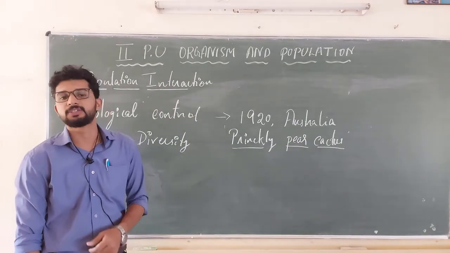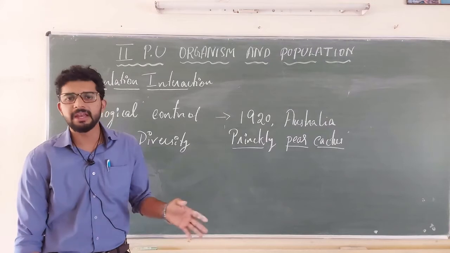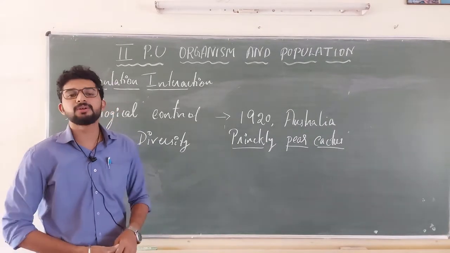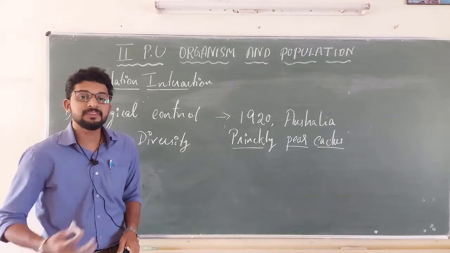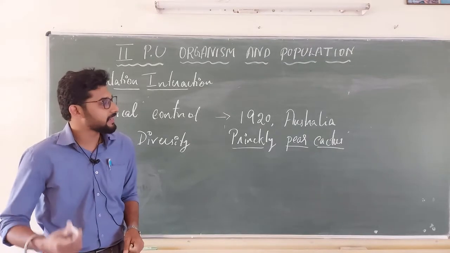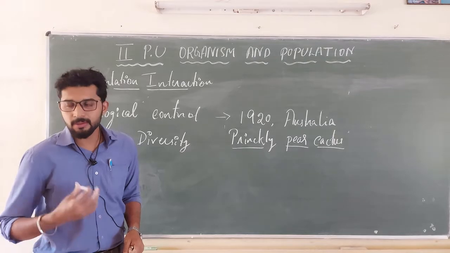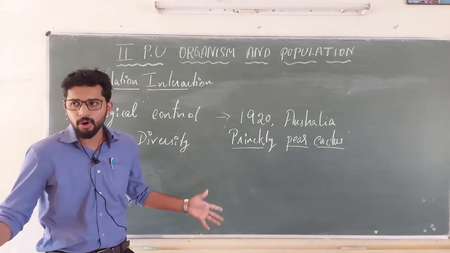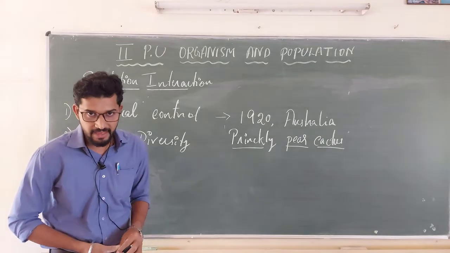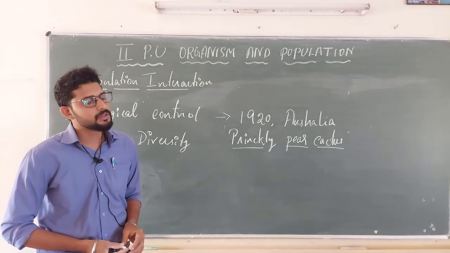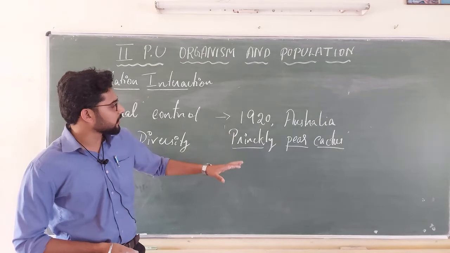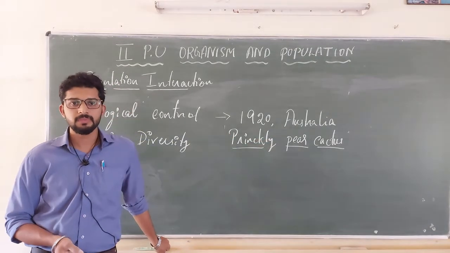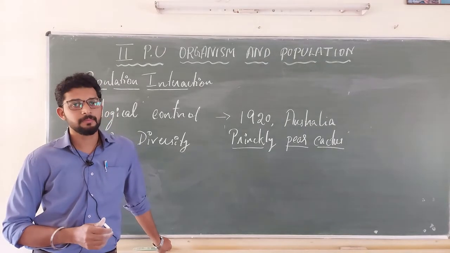Of course, there is no competitor, there is no predator. These organisms start to enjoy all the resources provided by nature in such a way that they were increasing their number more and more. The number became huge and they created havoc. In the whole of Australia, you would find prickly pear cactus. There is no control at all.